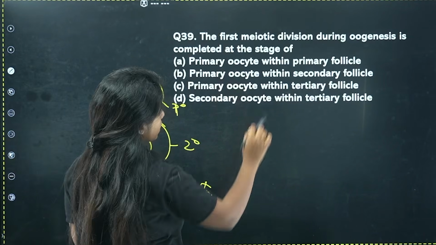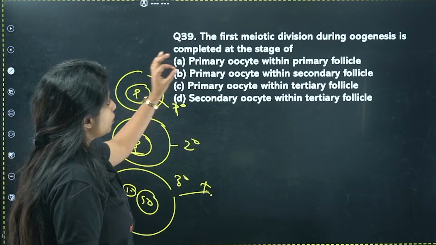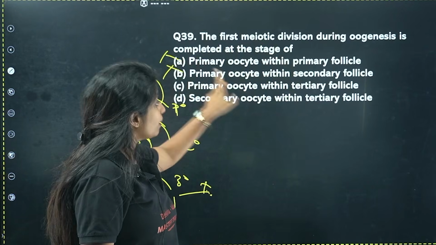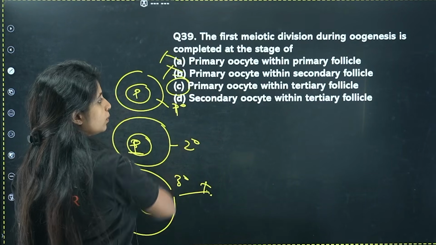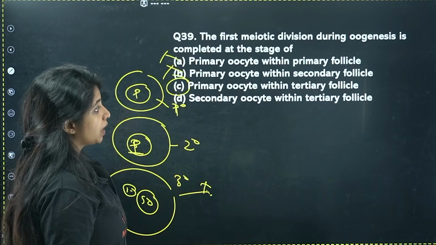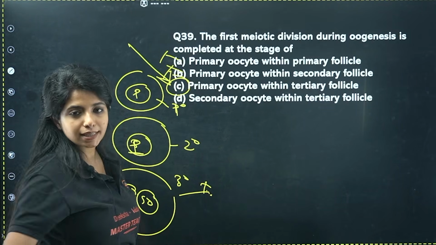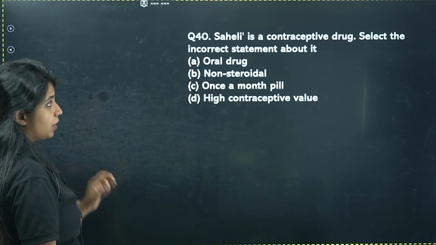So the first meiotic division during oogenesis is completed at this stage of primary oocyte within the primary follicle, wrong. Primary oocyte within secondary follicle, wrong. Primary oocyte within the tertiary follicle, yes. Secondary oocyte within the tertiary follicle, no. So the answer for this question is only going to be C. Cool? Yes. Next.